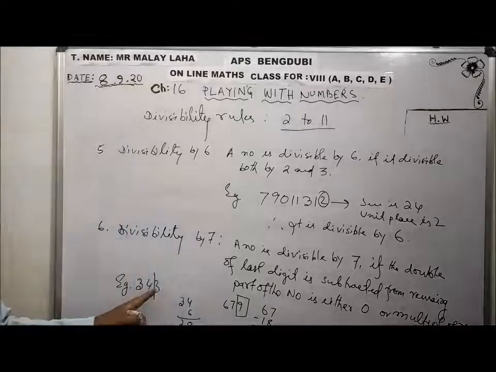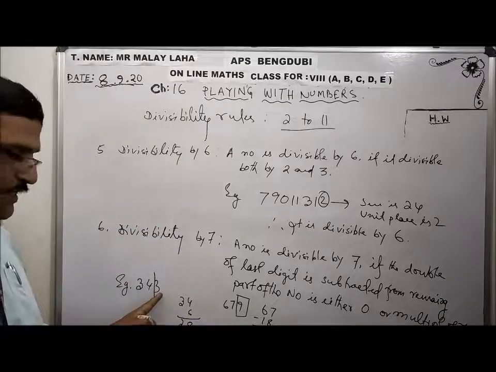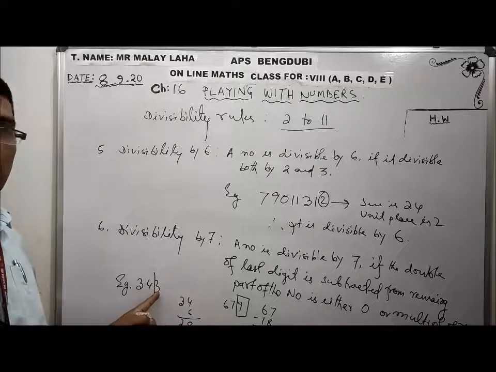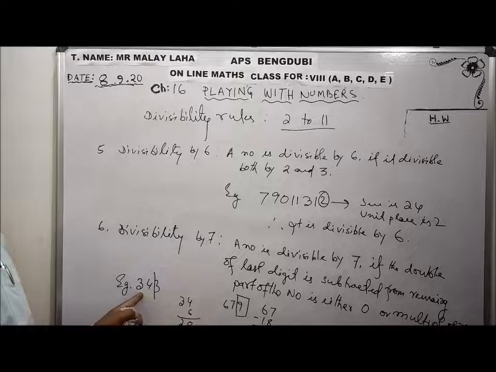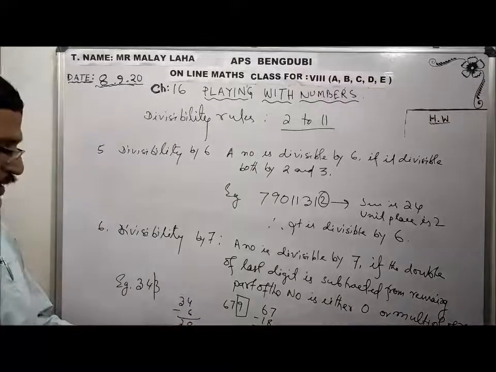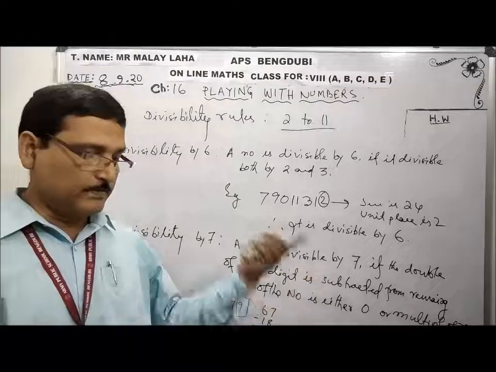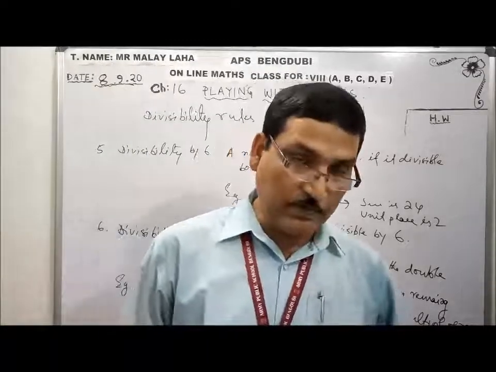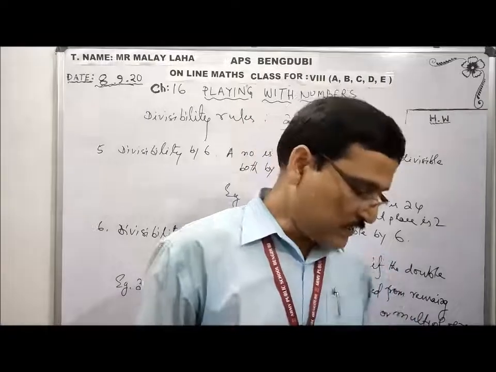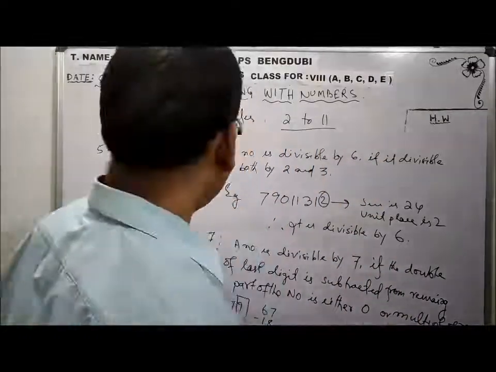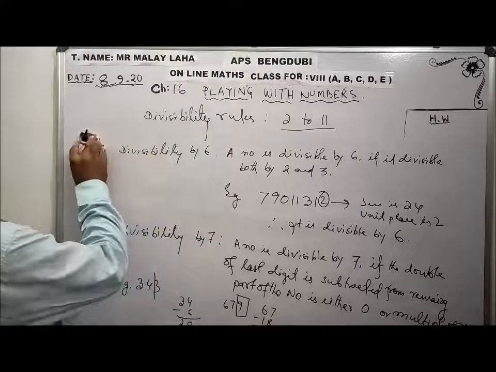Understand? Always my technique is to detach the last digit, make it double and subtract it from the remaining part of the number. If that result is divisible by 7, that means the whole number is divisible by 7. You will never get this rule from anywhere. Okay? You must write it down and try to follow it. Clear? Now coming to the next.